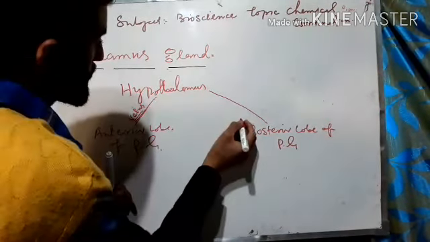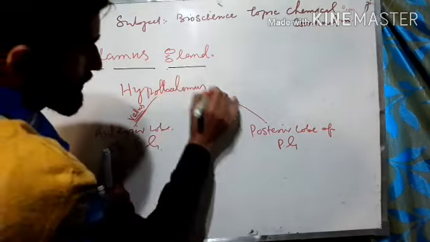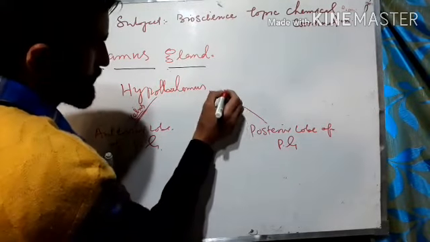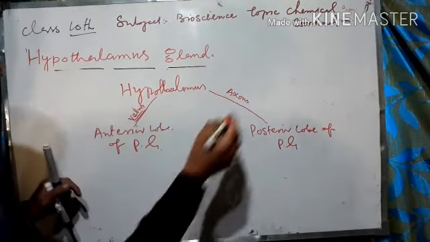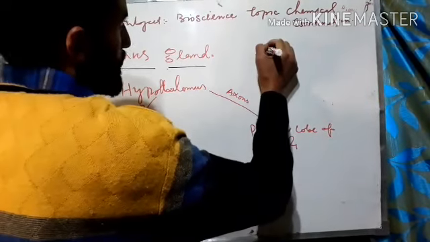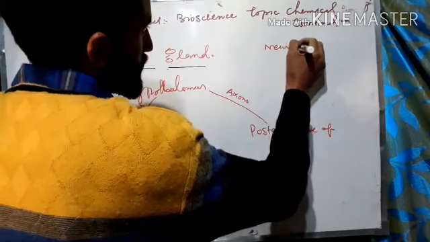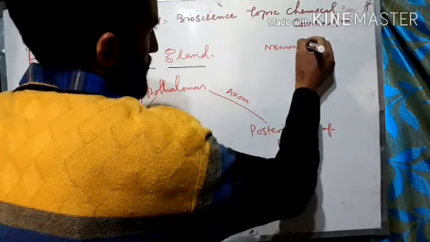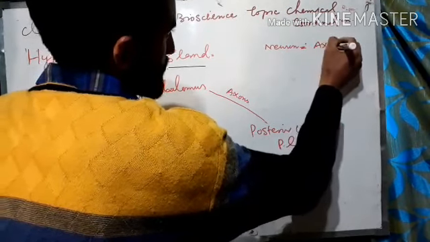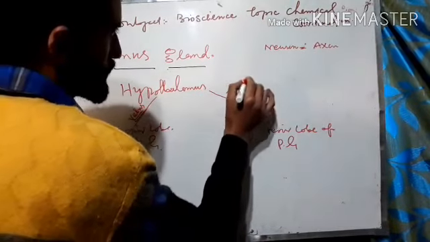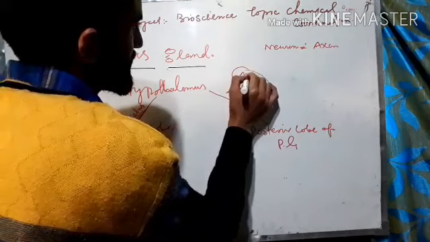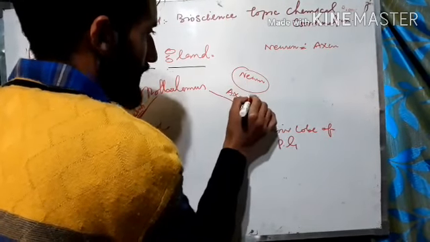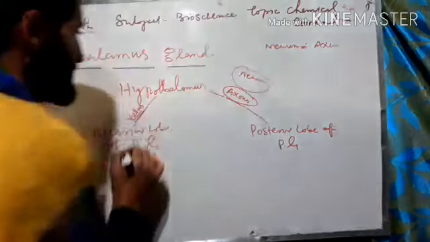And here the hypothalamus transports the neurohormones through axons. This means neurons. Neurons have an axon part. So here the transportation is mediated by a neuron, but the actual part is the axon.